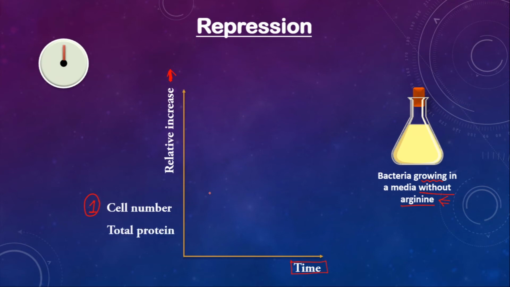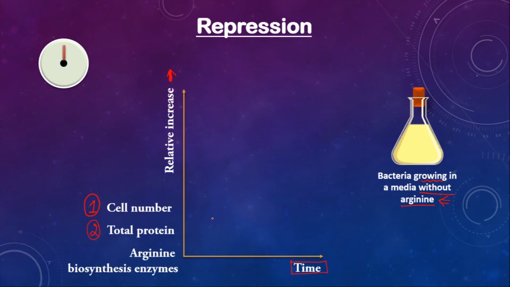Second, we will also monitor the total proteins. Bacteria not only make the enzyme which is needed for the synthesis of arginine, it is also going to prepare n number of enzymes and n number of proteins. So we are going to monitor the total protein content also.